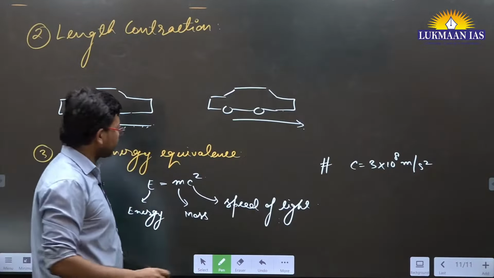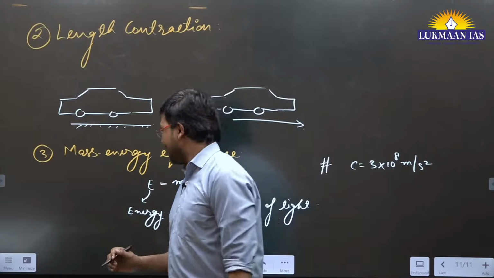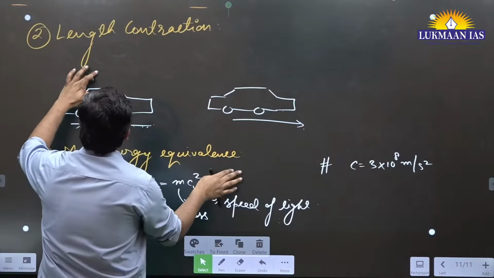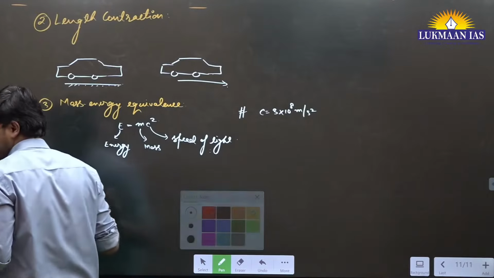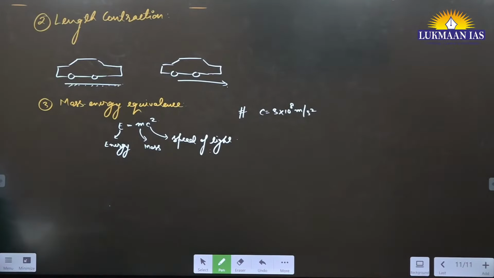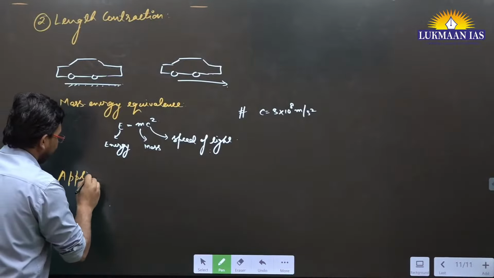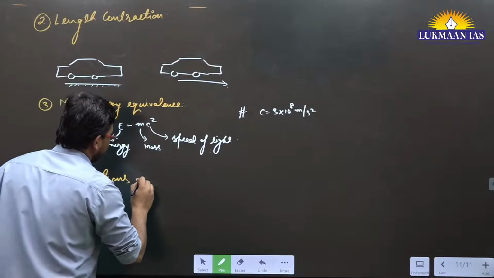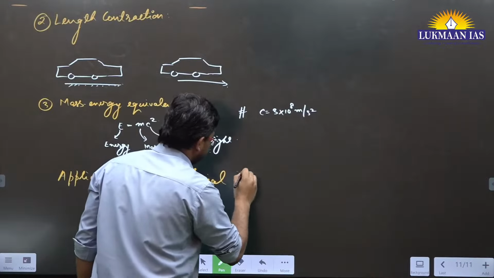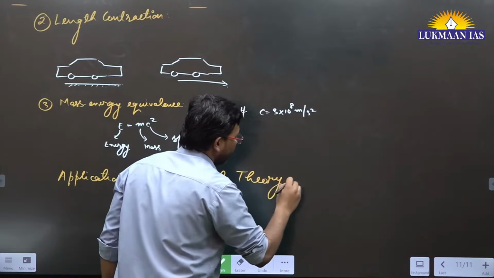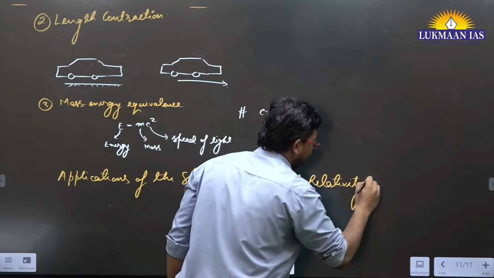So now write down the heading: Applications of the special theory of relativity.